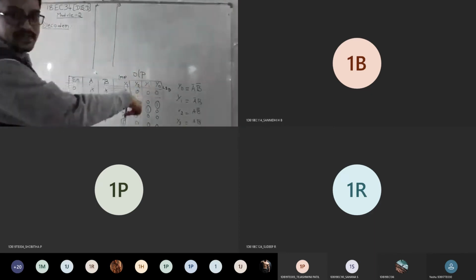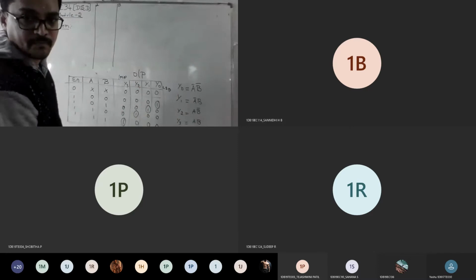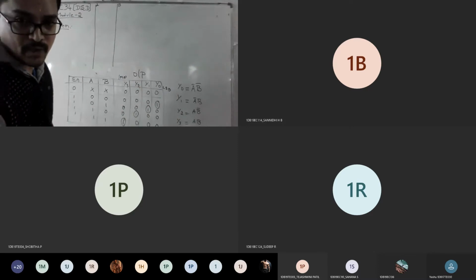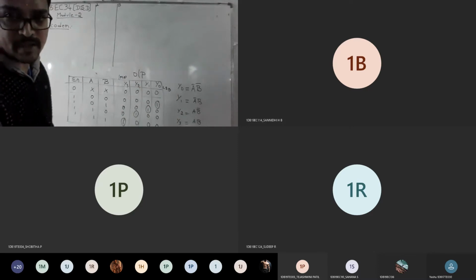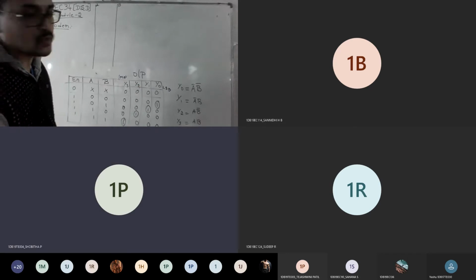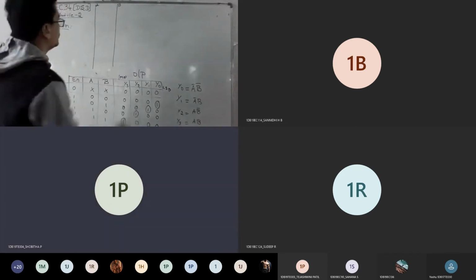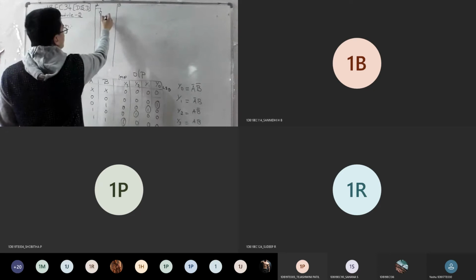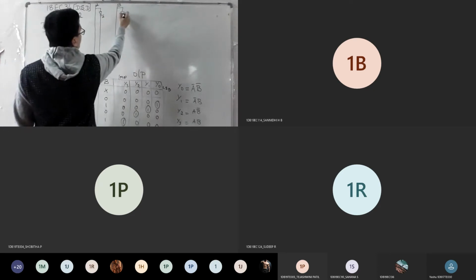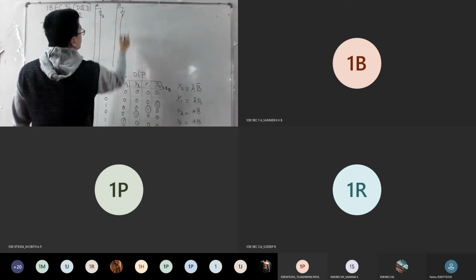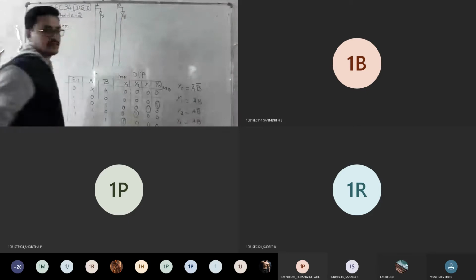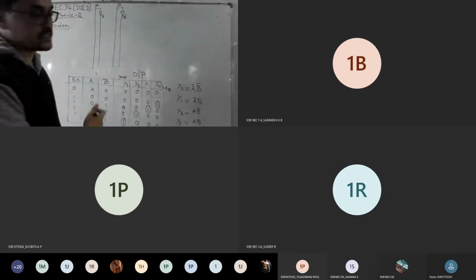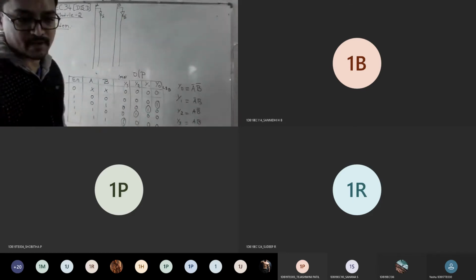Looking at the equation, do we have a complement for both A bar and B bar? Is it there? Yes, sir. So what should be given there? NOT gate. Good. So you need to provide one NOT gate here. Is it visible what I'm writing? So this becomes A bar, and similarly one more, this is your B bar. Am I clear till here?